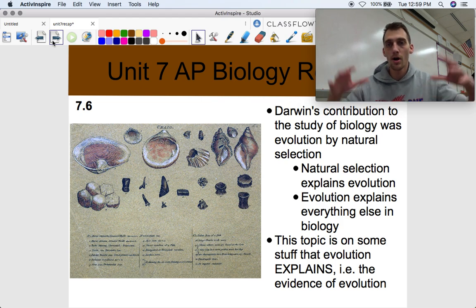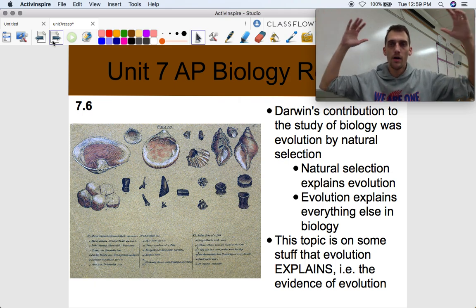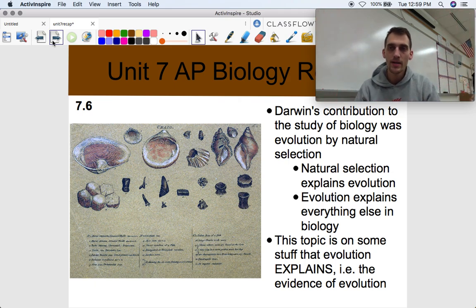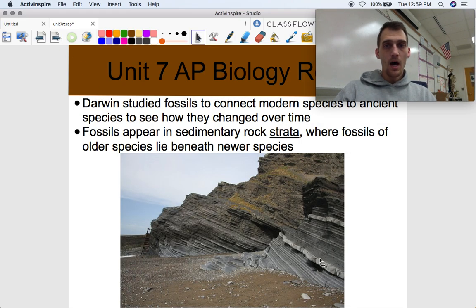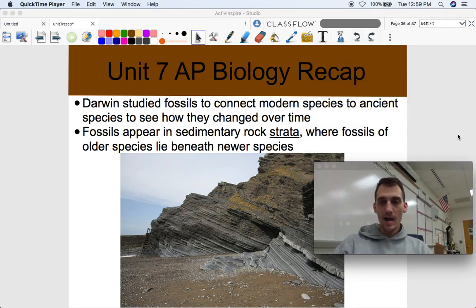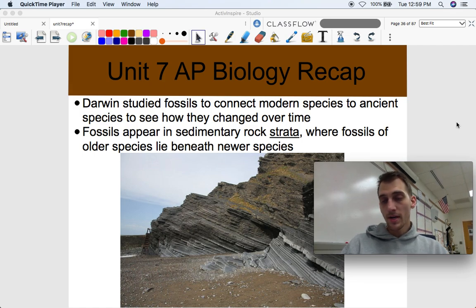All right, a large, large swath of data and observations that we know about living things are explainable through evolution, and this is some of the stuff that's explainable through evolution. Ready? So fossils and rock layers. Okay, so this is where we're going to start because this is basically where Darwin started. Darwin, when he went to the Galapagos, studied fossils to connect modern species to ancient species to see how they changed over time.